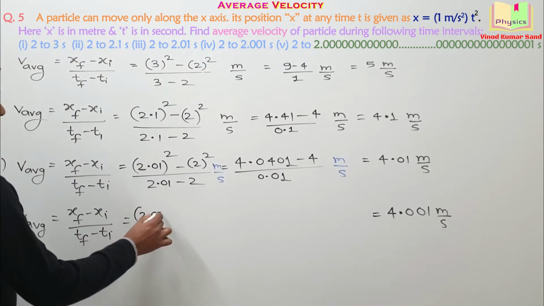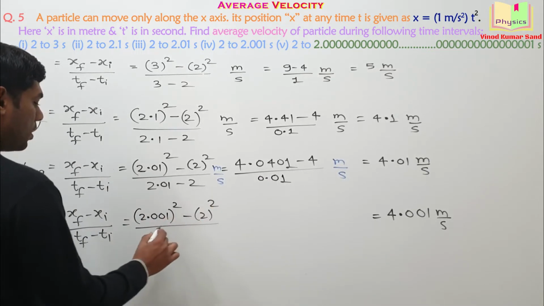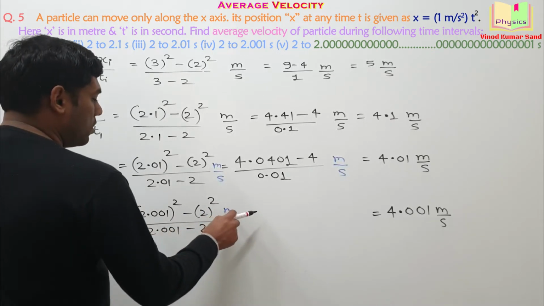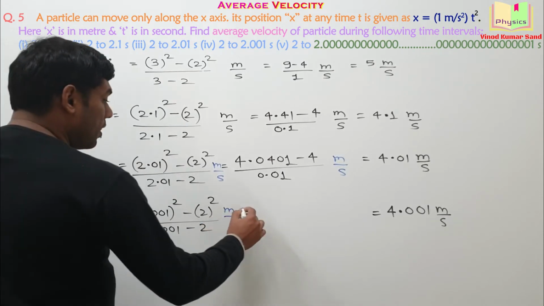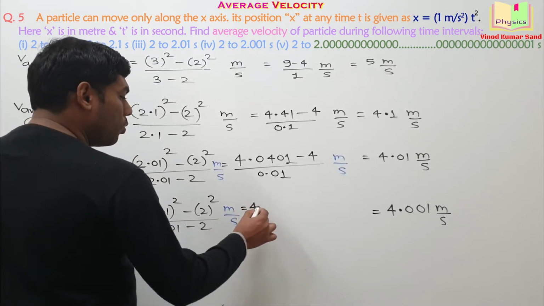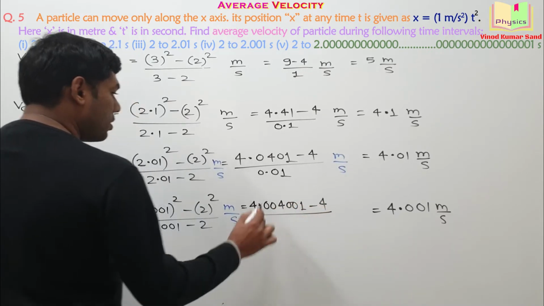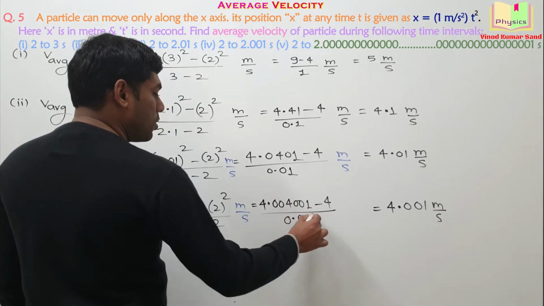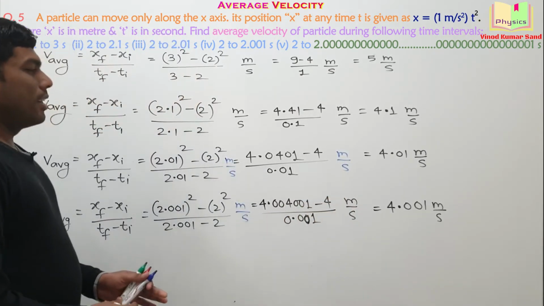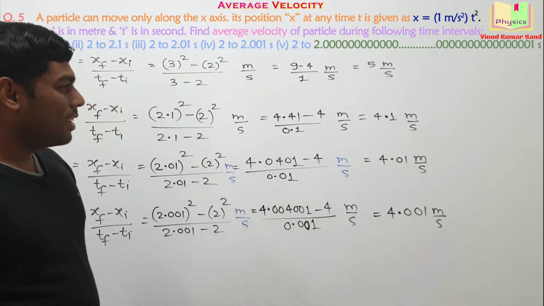This is 2.001 whole square minus 2 square divided by 2.001 minus 2. The unit is meter per second. When we do this computation, its answer will be 4.004001 minus 4 divided by 0.001. Okay, unit is meter per second. And when you compute it, this will be the final answer.